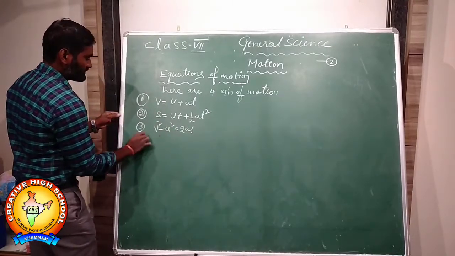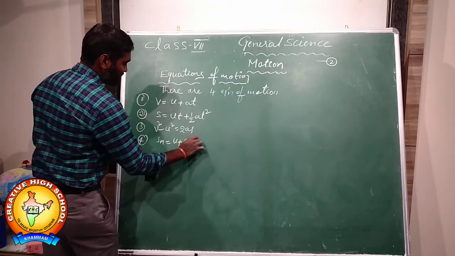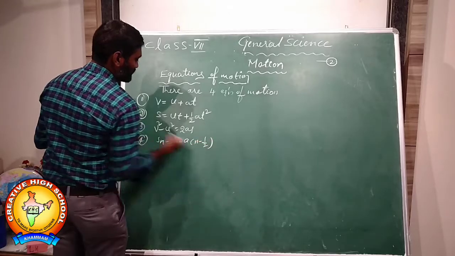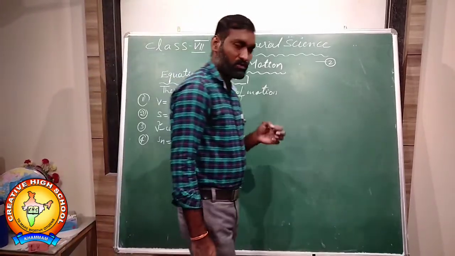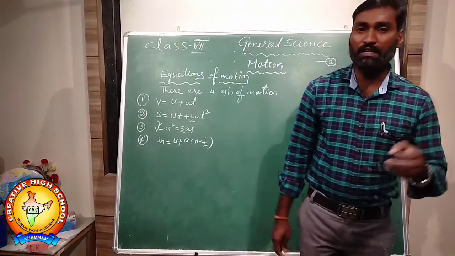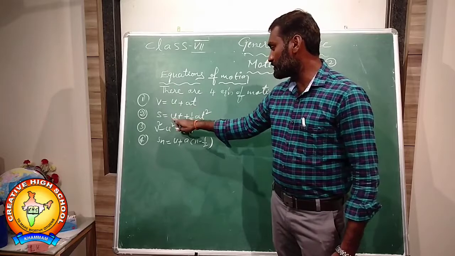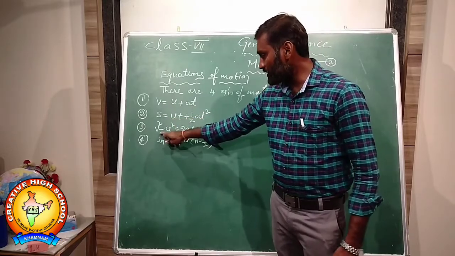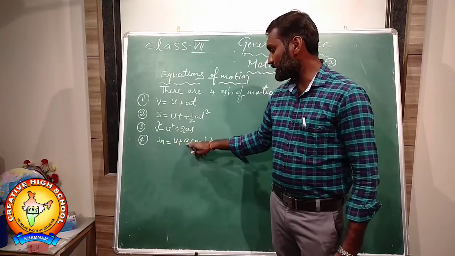Fourth, Sn is equal to u plus a into (n minus 1) by 2. These are the four equations of motion, representing motion in the form of equations.